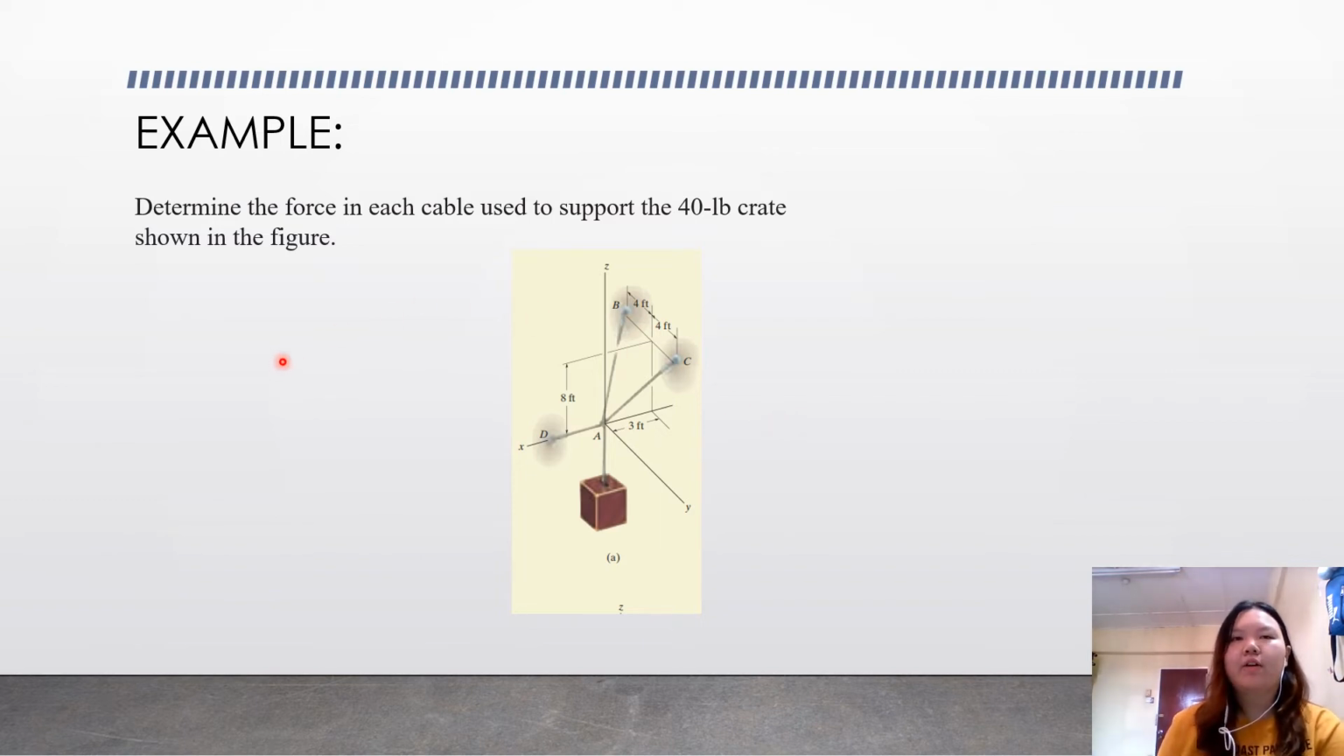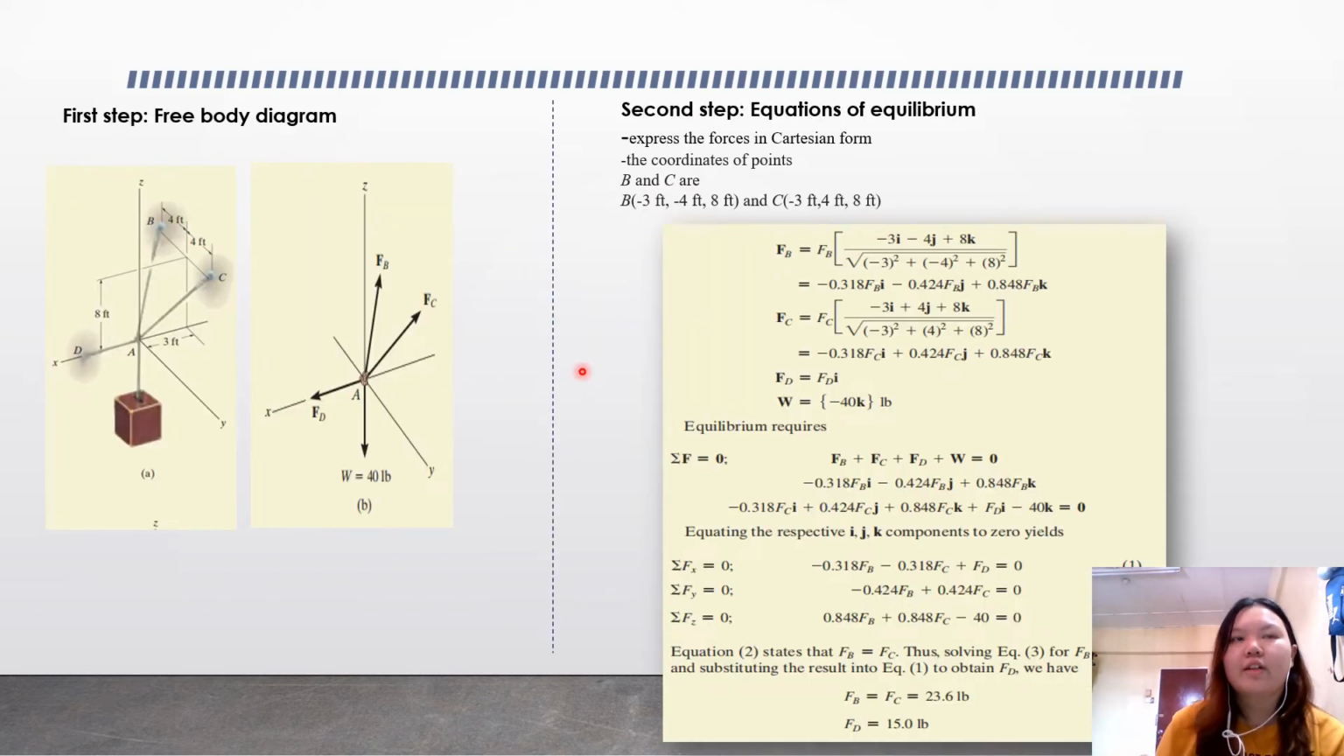So we will determine the force in each cable used to support the 40 lb plate shown in the figure. To solve this question, again, the first step is to construct the free body diagram according to the figure given. So it looks like this. The second step is the equation of equilibrium. We have to express the forces in Cartesian form, and the coordinates of points B and C are given. So B is (-3 ft, -4 ft, 8 ft), and C is (-3 ft, 4 ft, 8 ft).